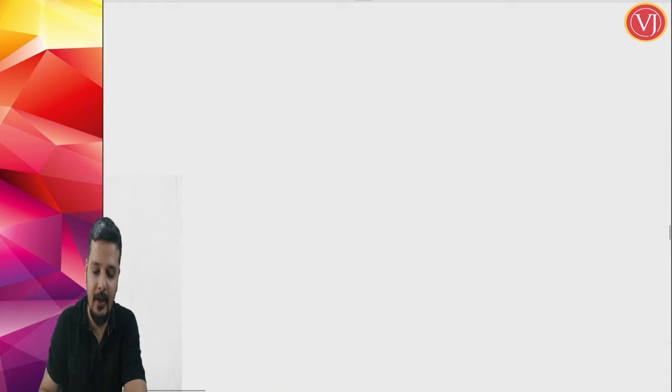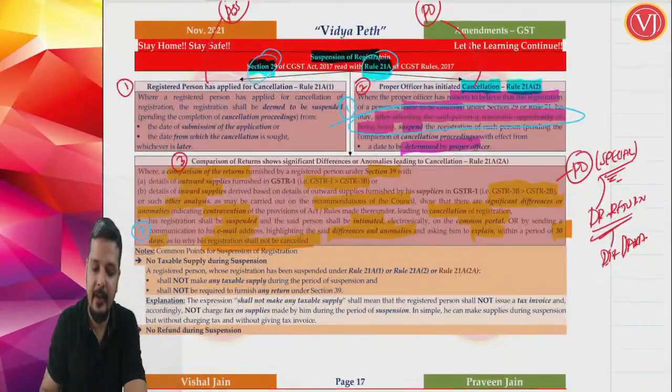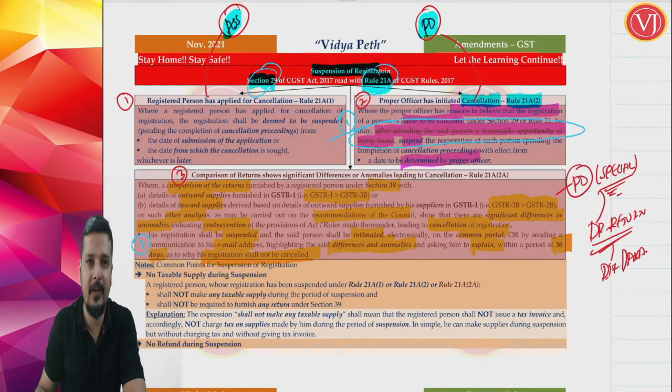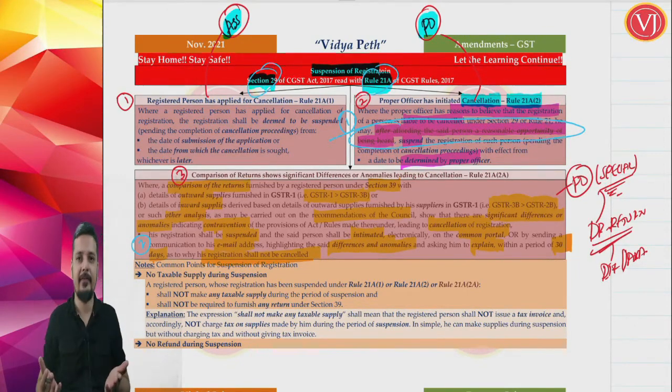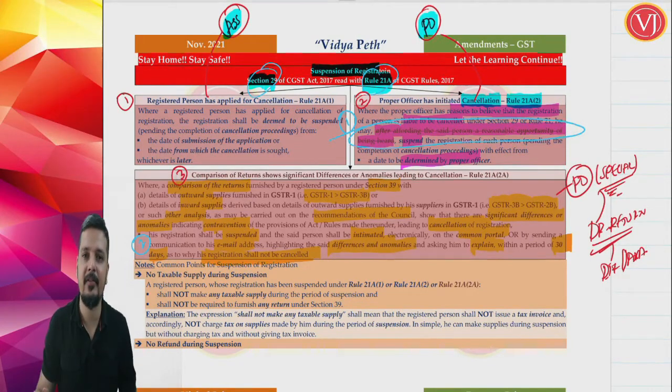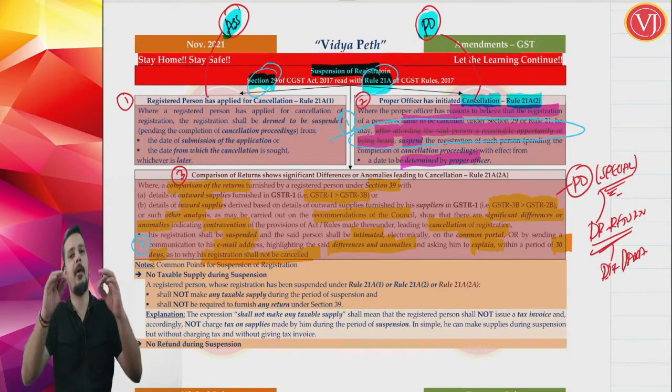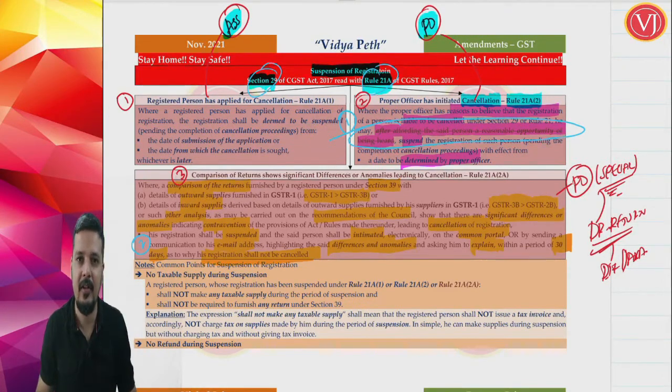If you see this point, you will clearly understand that in the first two cases, rule 21A sub rule 1, assessee goes for cancellation followed by suspension by the officer. In the second case, proper officer goes for cancellation followed by suspension by the officer himself. In the third case, cancellation proceedings are yet to start. So first it is suspension on comparison of returns. If there are significant differences or anomalies, first proper officer will suspend the registration.